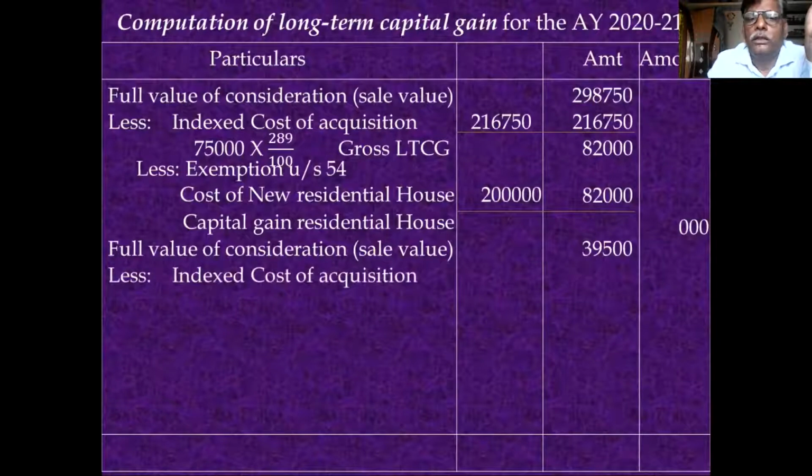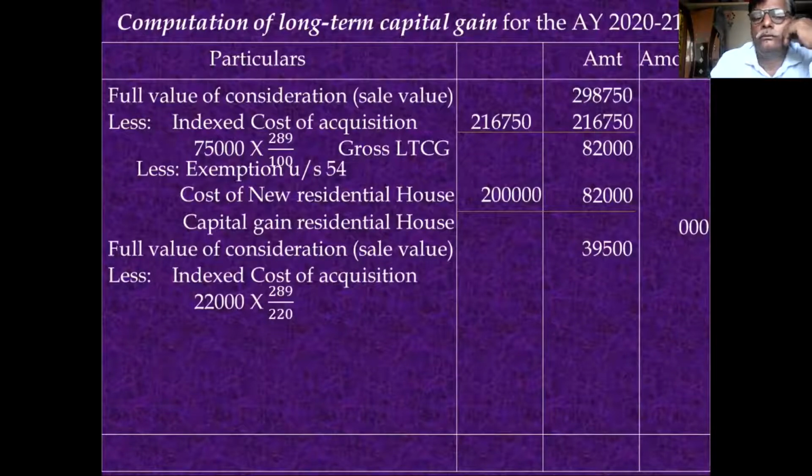Next, you deduct the index cost of acquisition: 22,000 into 289 divided by 220, where 220 is the index for the year of acquisition. So 28,900 is the indexed cost of acquisition.